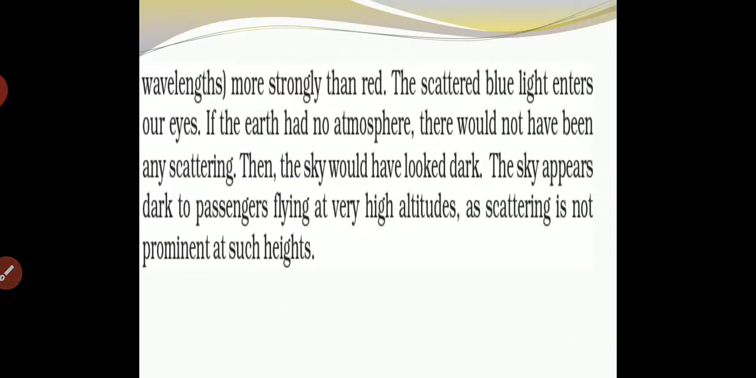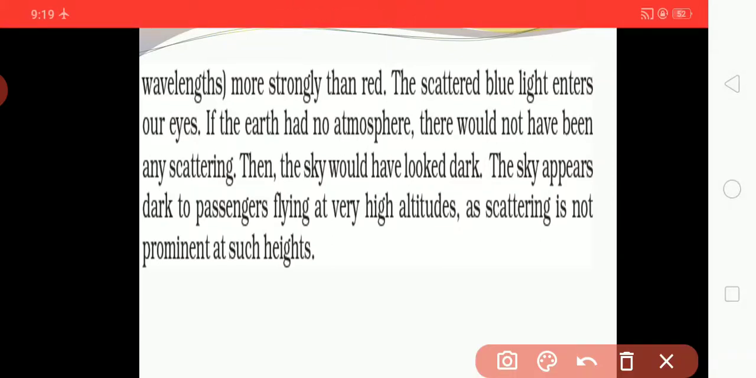The scattered blue light enters our eyes. Sunlight gets scattered by the tiny particles present in the atmosphere, which gives the shorter wavelength light, blue. That scattered blue light enters our eyes, and due to this we observe that the sky is blue in color.